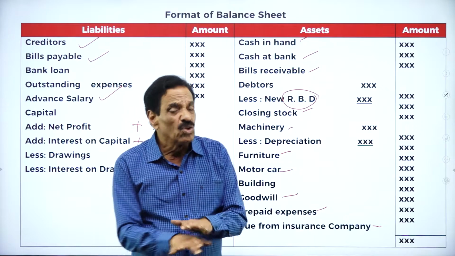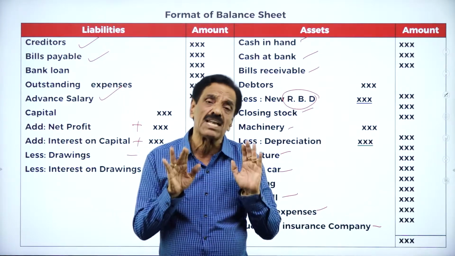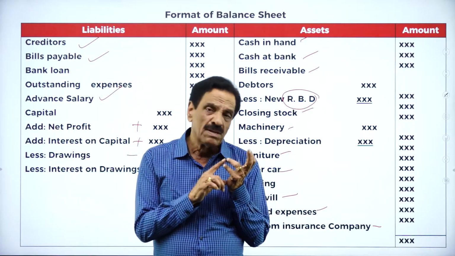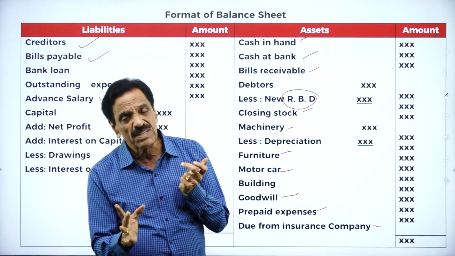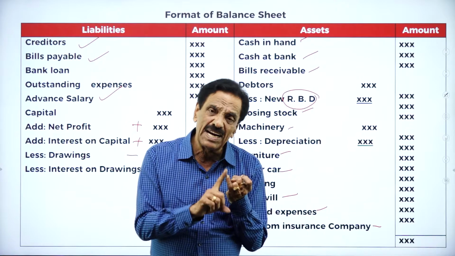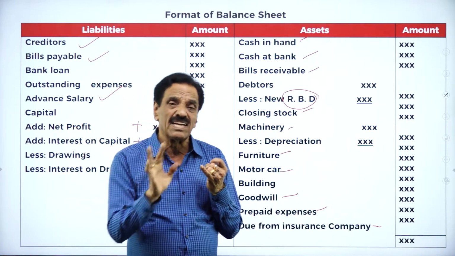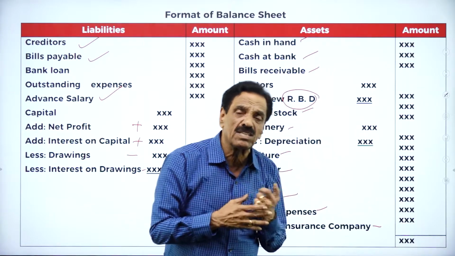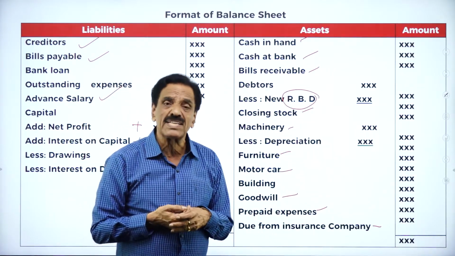After this account, no account should be prepared. This is the last account of a sole trader. It contains three parts. One is trading account, one is profit and loss account, one is a balance sheet. Trading account is directly connected. The result is gross profit or gross loss. It will be transferred to profit and loss account. It will come to the indirect expenditure.